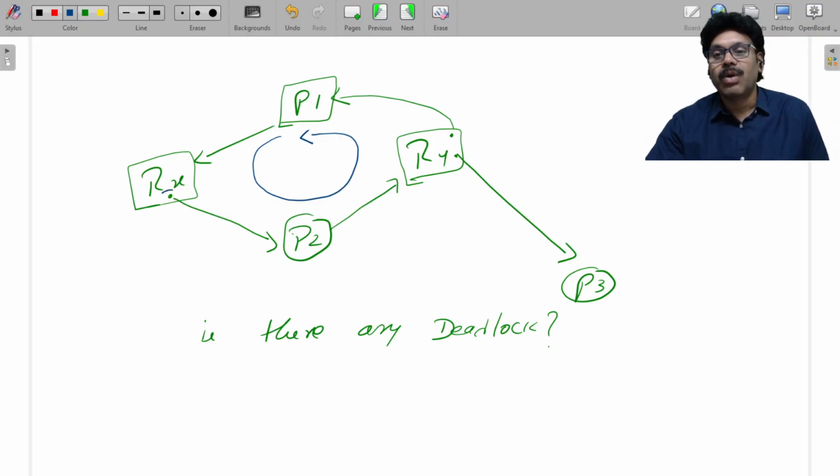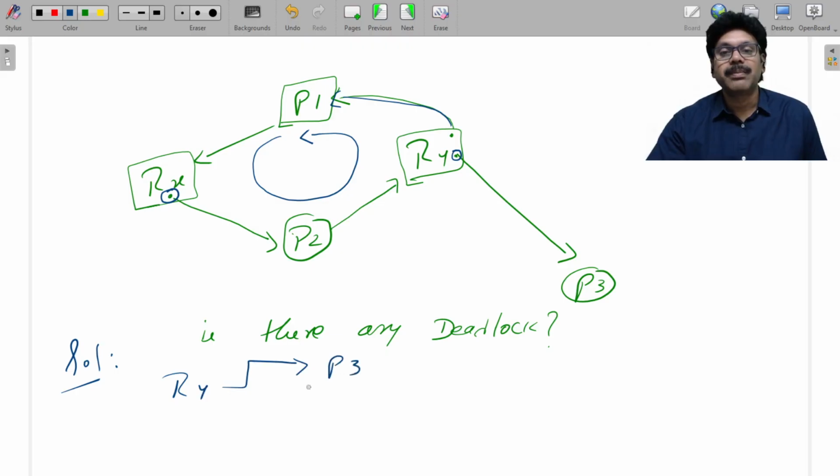What is the answer? One copy is given to P2 here, one copy is given to P3 here, and one copy is already given to P1 here. What is the meaning of that? Let me write the solution here. Ry is given to whom? One copy is given to P3 and one copy is given to P1. Then Rx, one copy is given to P2. That's it. So P1 is requesting for one copy of Rx.